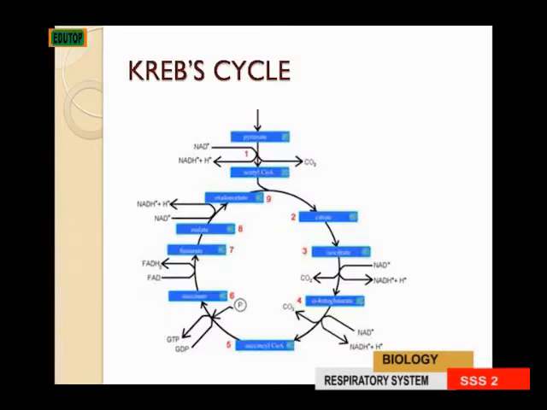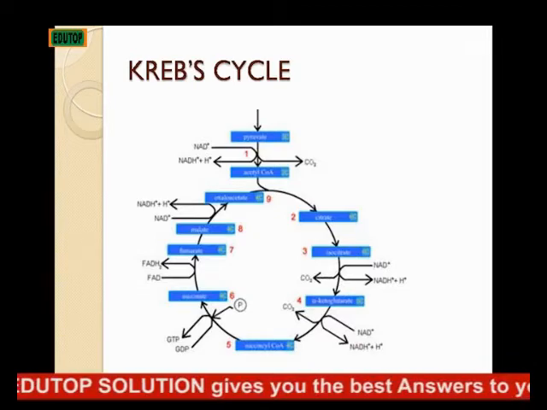So this is the diagrammatic representation of the Krebs cycle, from glycolysis to the splitting of sugar, then the phosphorylation, that is the addition of a phosphate group to the sugar.